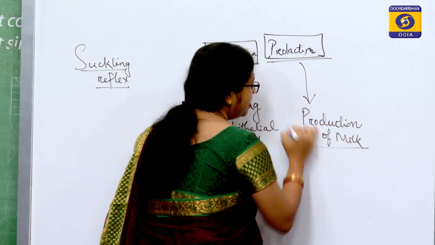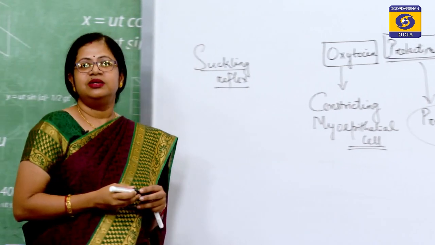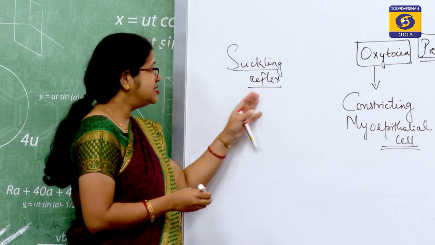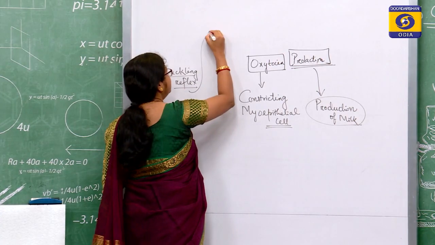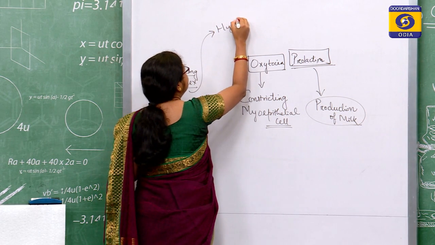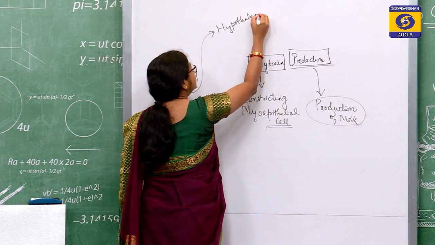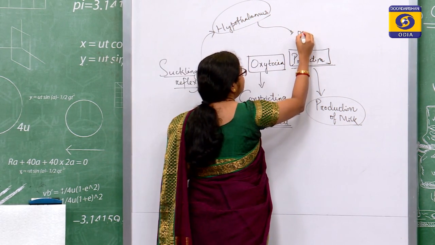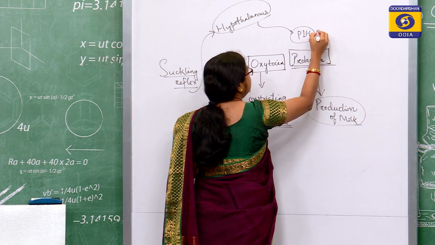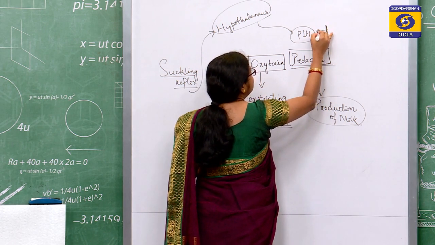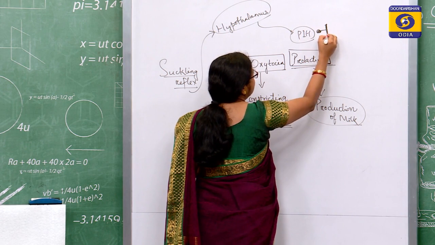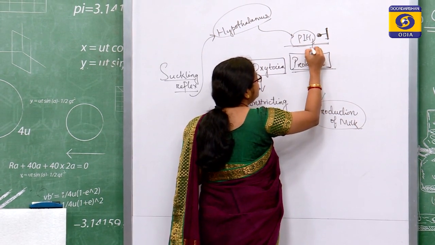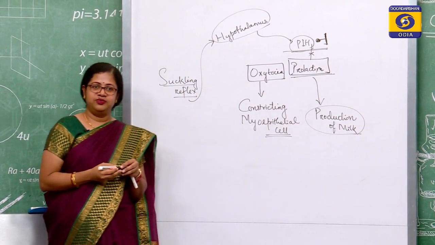Rest of the time we have an inhibitory molecule that is not allowing prolactin to be secreted. Once this reflex goes to the hypothalamus, it will instruct that inhibitory molecule, your prolactin inhibitory hormone, to be shut down, or it is negatively stimulated to be shut down. Once this inhibitory hormone is shut down, it will lead to secretion of prolactin.